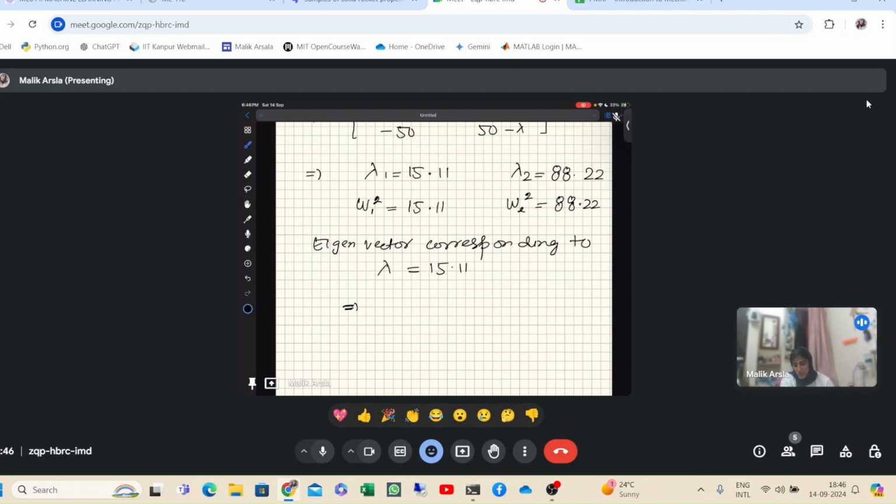Because I showed you in the previous question how you do it. Anyone? Can you tell me the first eigenvector?